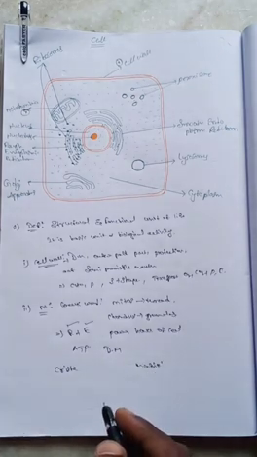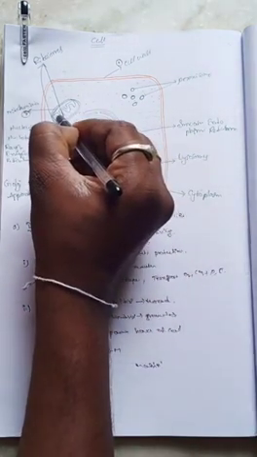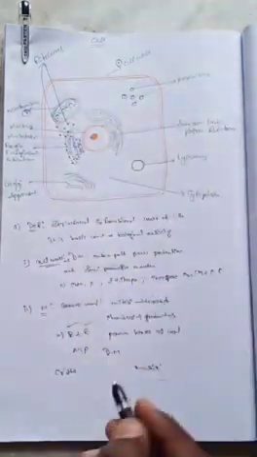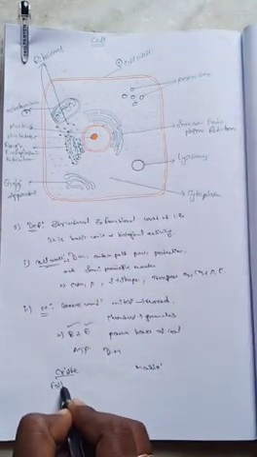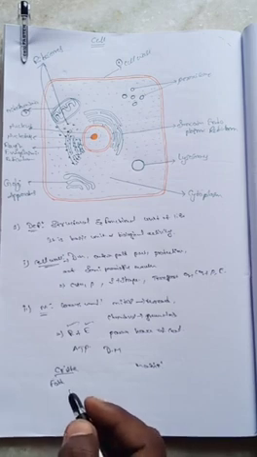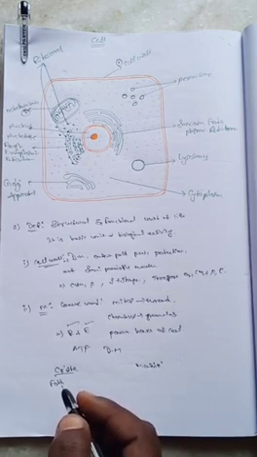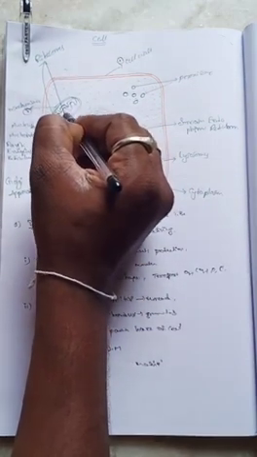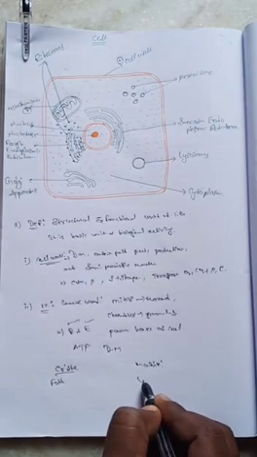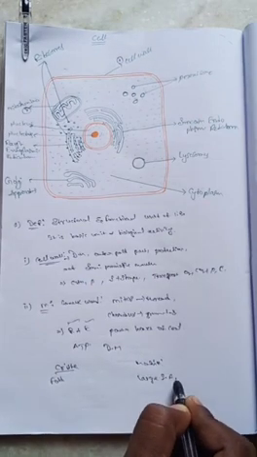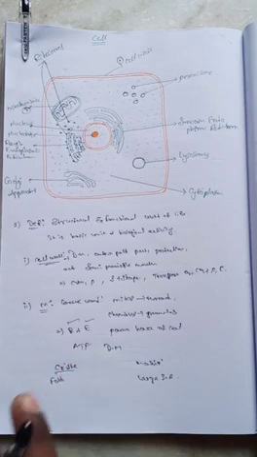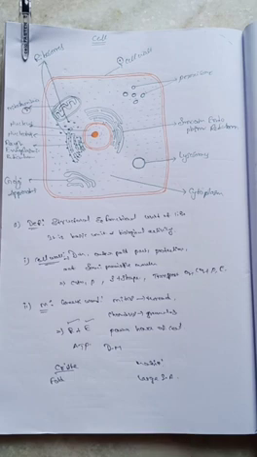Cristae is the folded inner membrane, a folded structure known as cristae. The next one, the larger surface area of the outer part is known as the matrix. The cristae and matrix are both involved in the synthesis of ATP. This is the importance of the mitochondria.